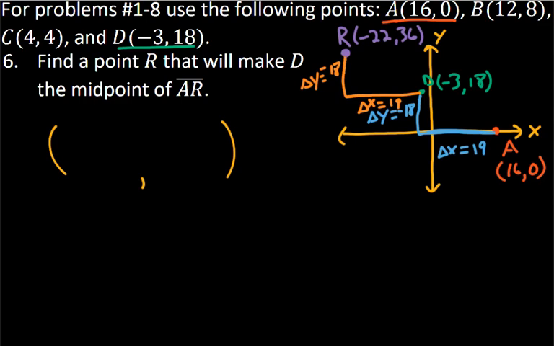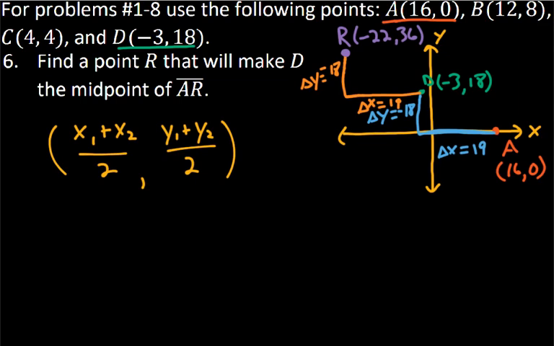Another way to think about this is we're going to take our midpoint formula, and we know that the midpoint, so the result, x1 plus x2 divided by 2 is the x value, and y1 plus y2 divided by 2 is the y value. But we know that D is the midpoint, so this has to equal -3.